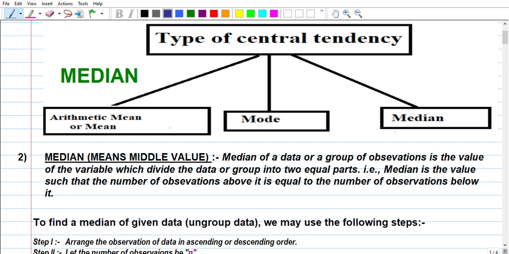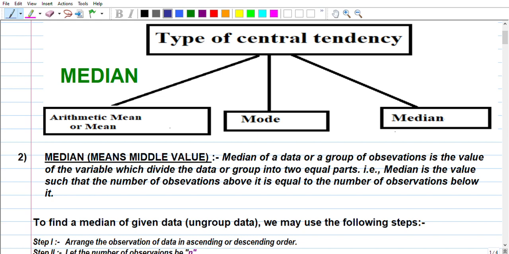In this case, suppose in a group of 70 students of our class 7, we want to find out the average height in centimeters. The procedure for it is that students will be asked to stand in a row according to height, smaller to taller, that is in ascending order, and then we will be able to find the average of the students' height, so that median is that value which divides it into two equal parts.